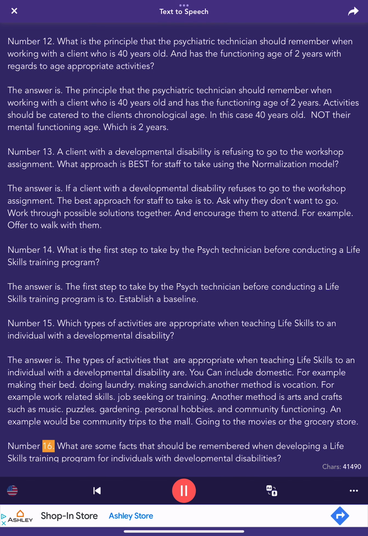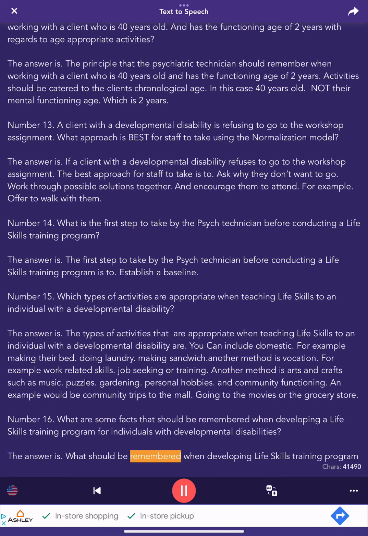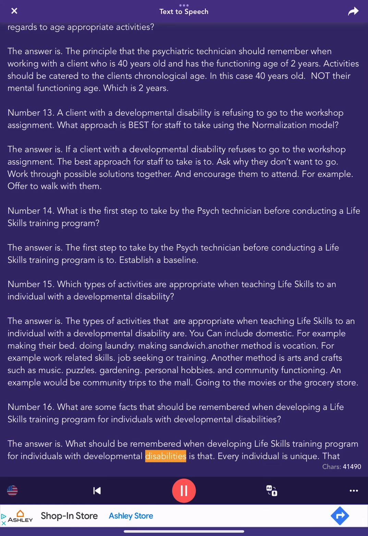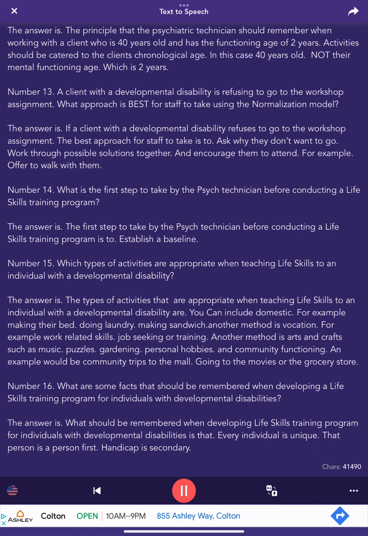Number 16. What are some facts that should be remembered when developing a life skills training program for individuals with developmental disabilities? The answer is, what should be remembered when developing a life skills training program for individuals with developmental disabilities is that every individual is unique. That person is a person first. Handicap is secondary.